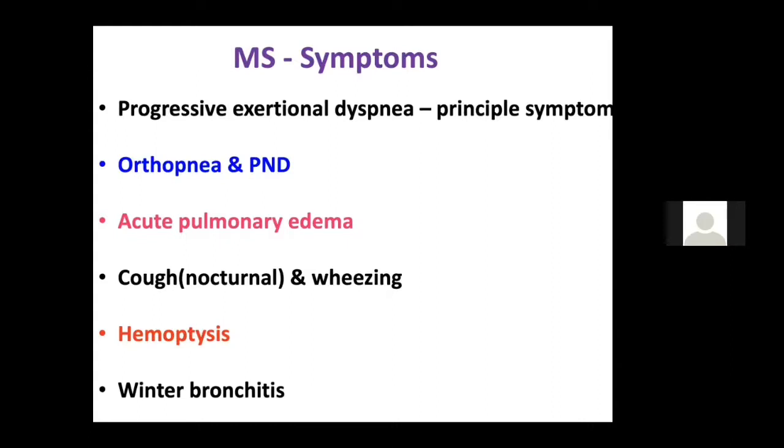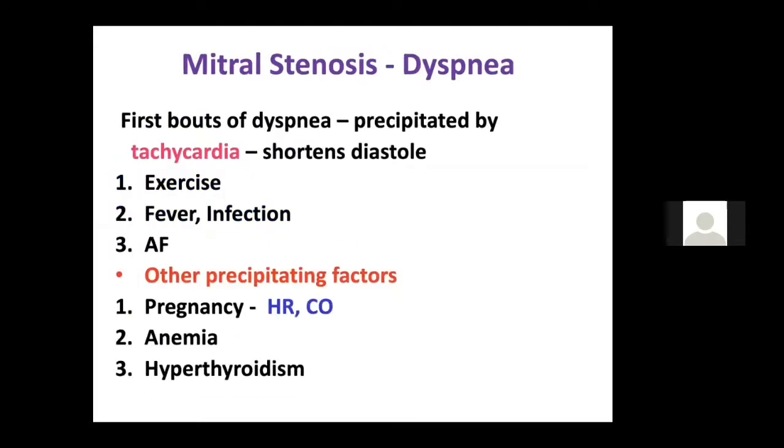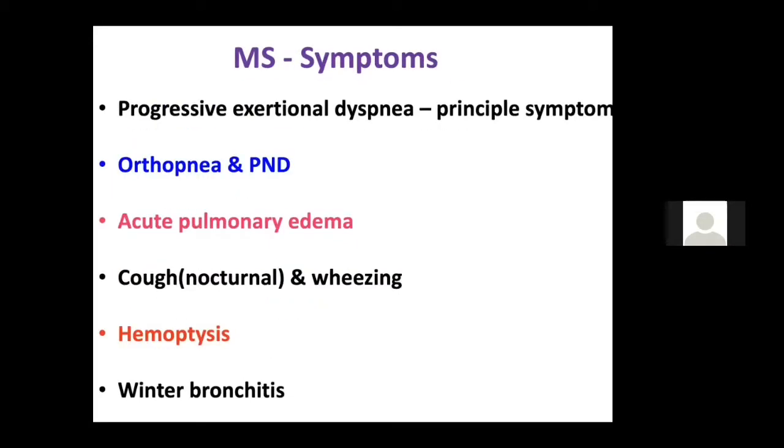Next thing is Winter's bronchitis. In Winter's bronchitis, during the winter season, they get frequent cough and sputum production like LRTI, which is due to the secretion of the mucus glands. So these are the symptoms of mitral stenosis. Other important symptoms are there like Ortner syndrome, which is due to dilated LA or dilated pulmonary artery or enlarged tracheobronchial lymph nodes that can compress the recurrent laryngeal nerve and cause Ortner syndrome, or even they can cause dysphagia sometimes.